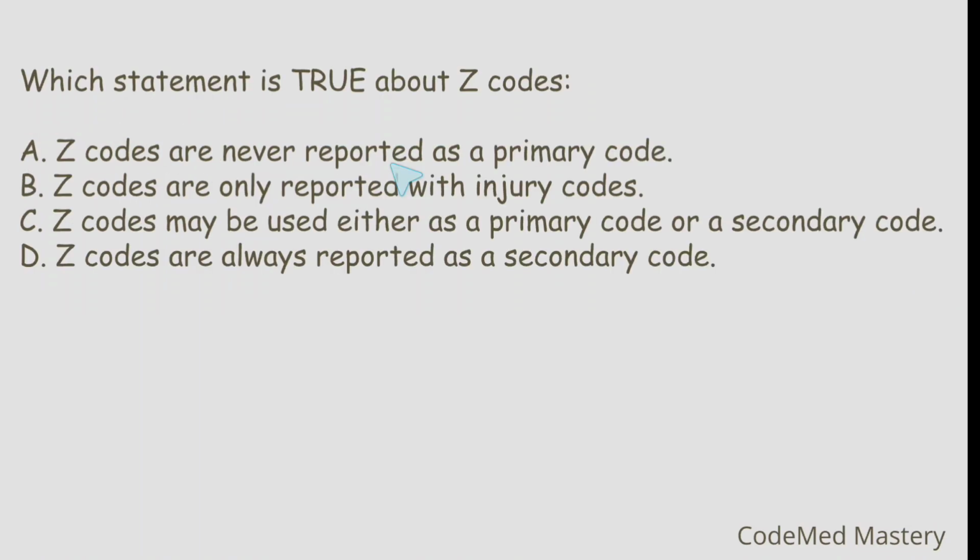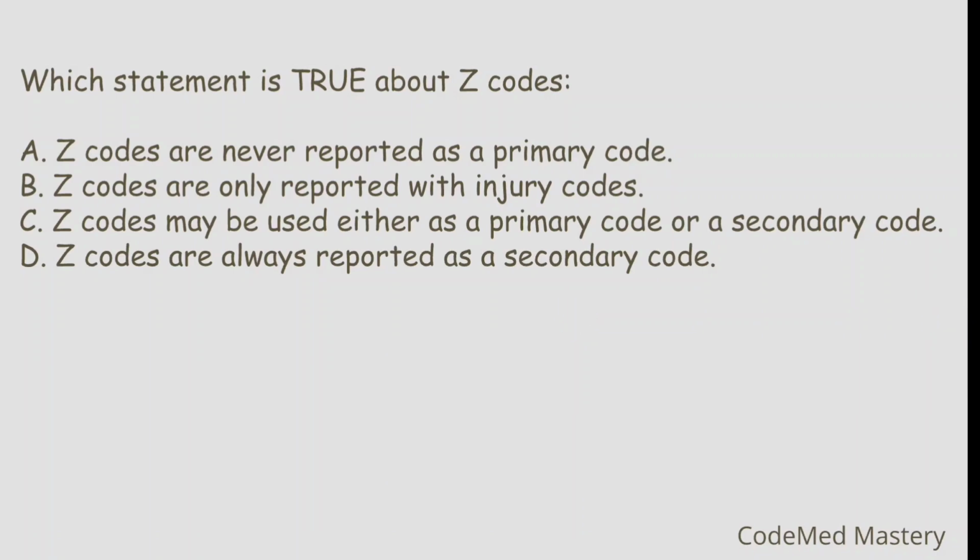Next question. Which statement is true about Z codes? Option A, Z codes are never reported as a primary code. Option B, Z codes are only reported with injury codes. Option C, Z codes may be used either as primary or a secondary code. Option D, Z codes are always reported as a secondary code.